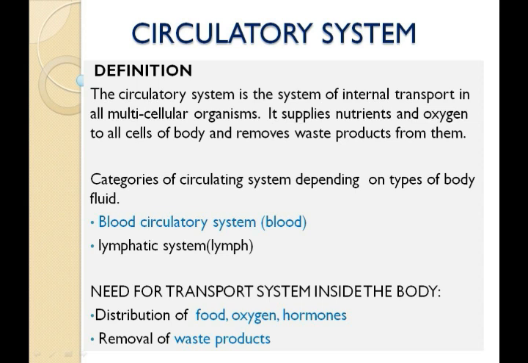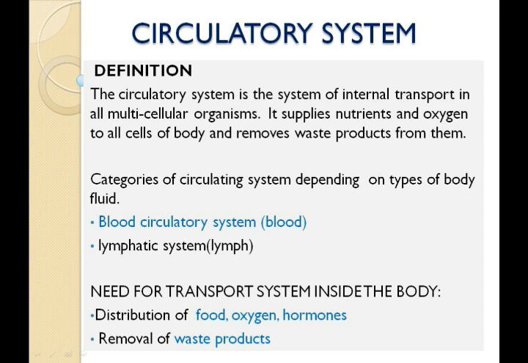First we'll be dealing with the need for a transport system inside the body. Basically, the need for transport inside the body can be summarized into 2 points. Number 1 is distribution of food, oxygen and hormones throughout the body. Number 2, removal of waste products. First, number 1, that is distribution of the food.